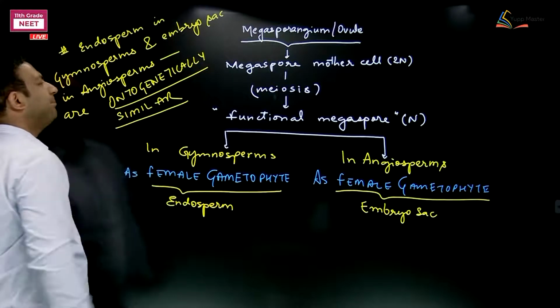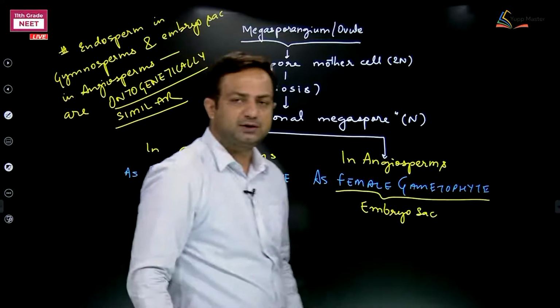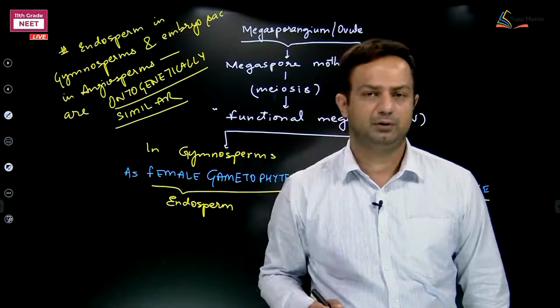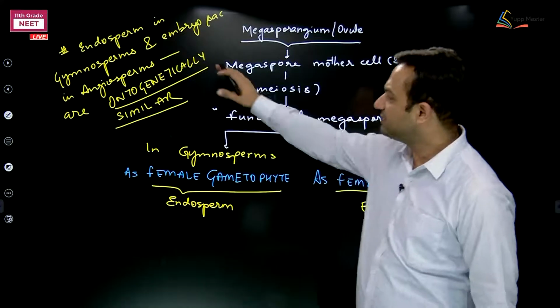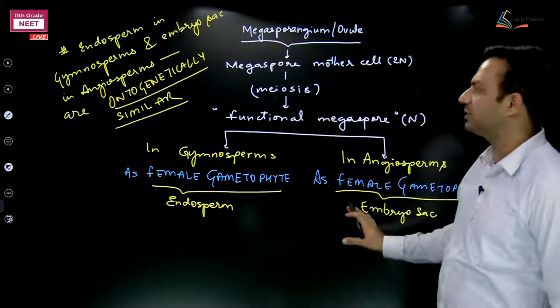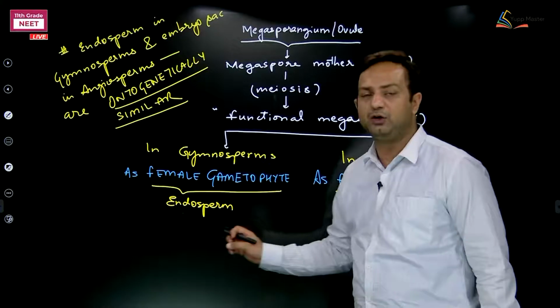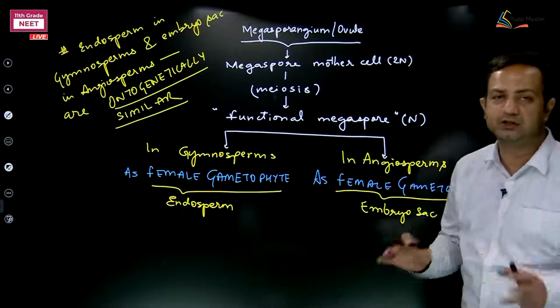Ontogenetically means development. This is not the word which we are studying for the first time. We studied this word ontogeny for the first time in living world. Clear? So ontogeny means development. Development is from the same structure. That's why they are ontogenetically same. Although the fate, the role of endosperm and this embryo sac is obviously different.